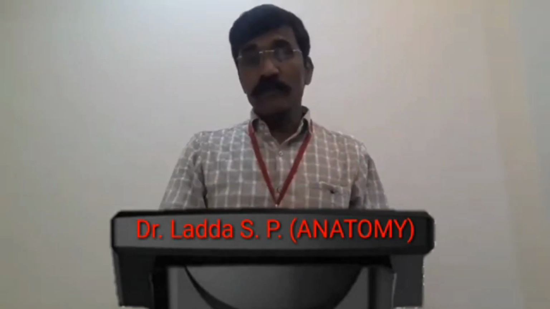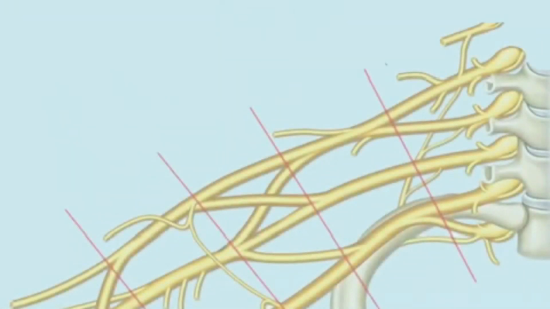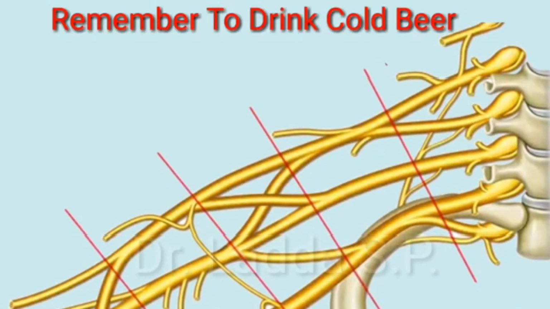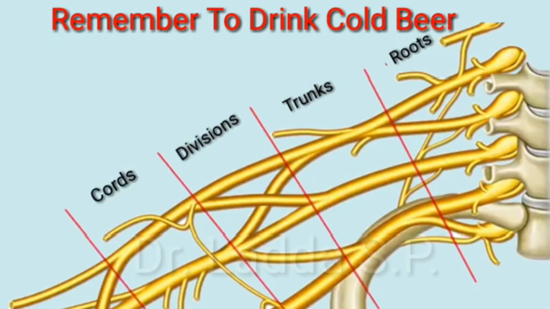Now with this story we can put the brachial plexus in a proper way. We know the brachial plexus is made up of, for that there is a sentence: remember to drink cold beer. So the brachial plexus is made up of R for roots, T for trunks, D for divisions, C for chords, and lastly B for the branches. So the brachial plexus is made up of all these five.